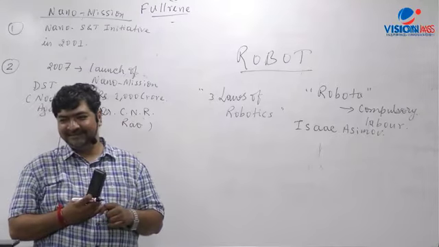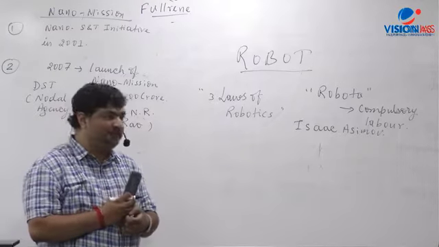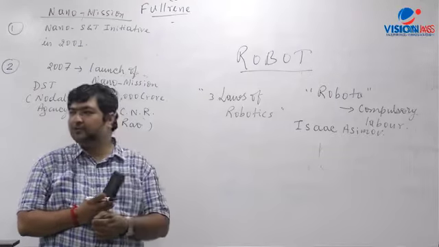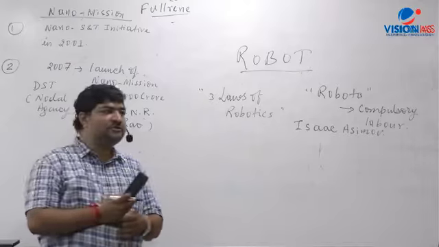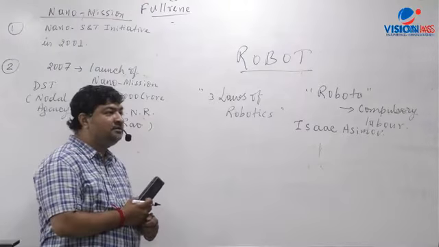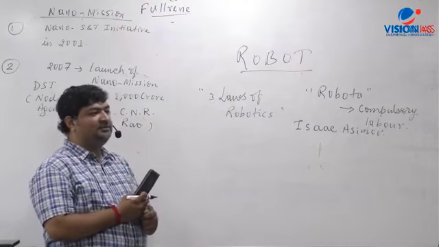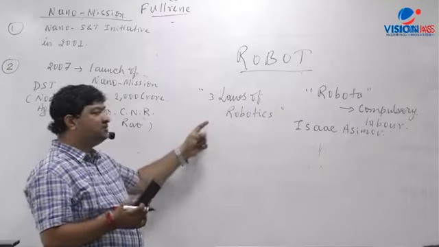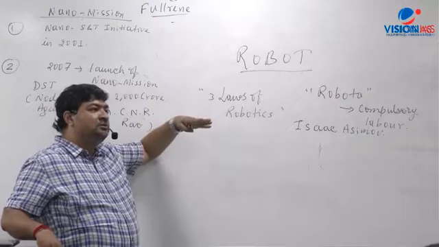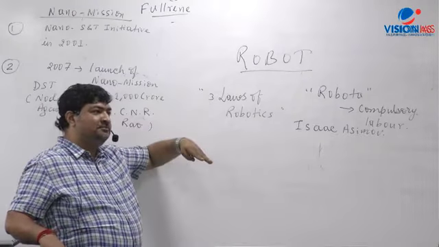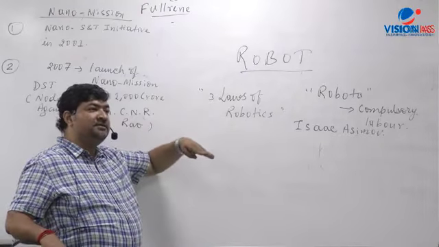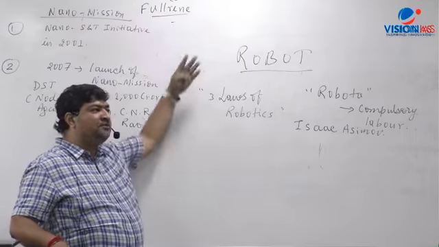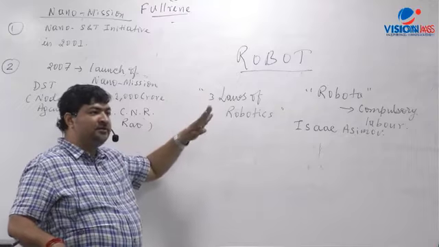A robot can never attack a human. A robot should not harm a human being, either by its action or because of its inaction. It should not harm a human being. Second says that a robot should always obey the command of the human being. And it is opposite to the first? What it says is that a robot should always obey the command given to it, again without violating the first one. The command has to be obeyed there.